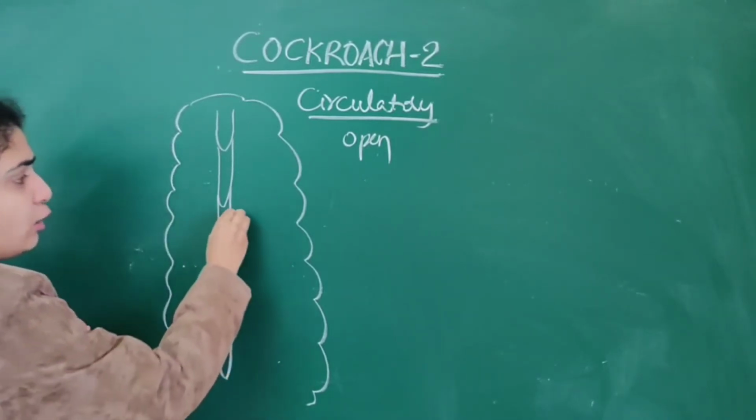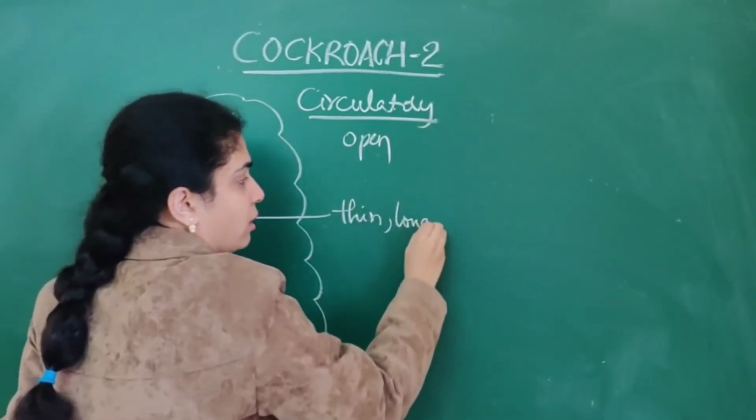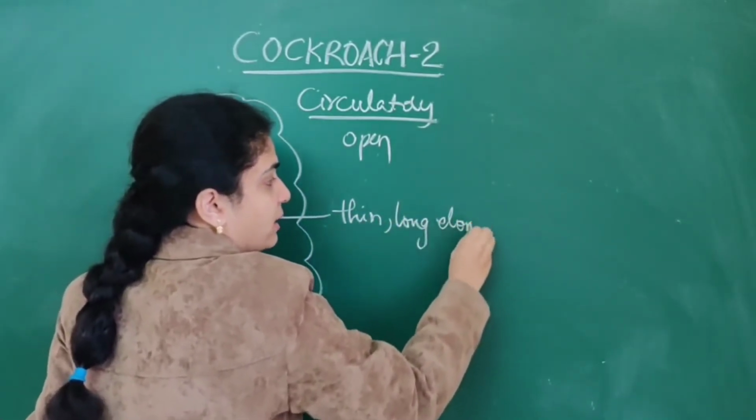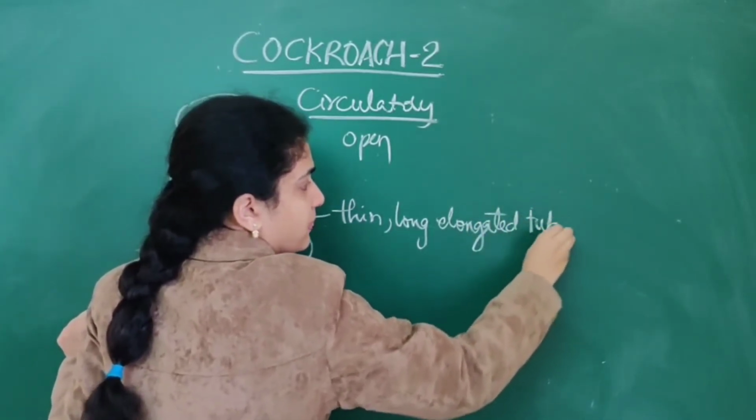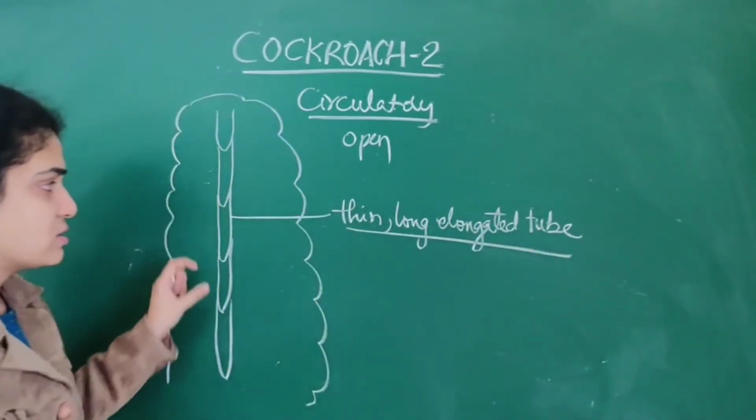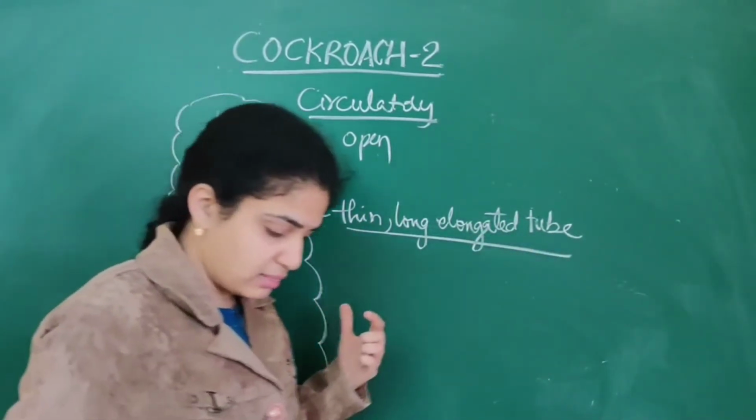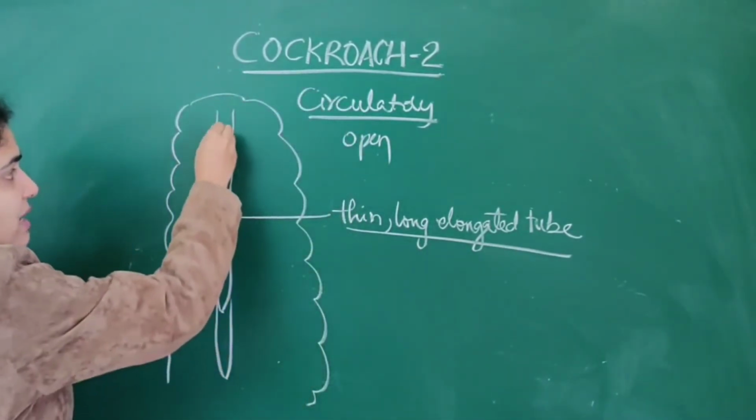It is a thin, long, elongated tube. Long, elongated tube, and it extends along the full length of the cockroach. Okay, thin, elongated tube.